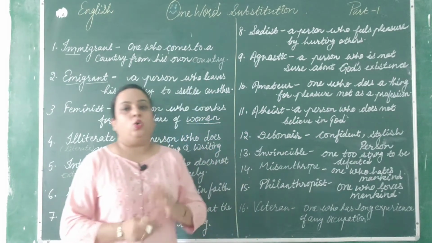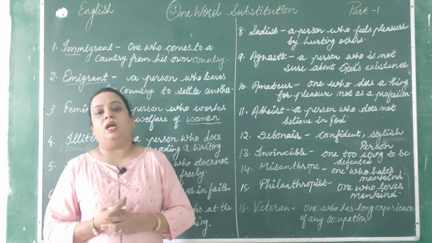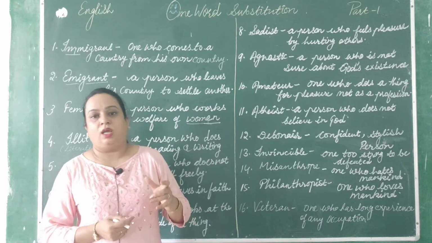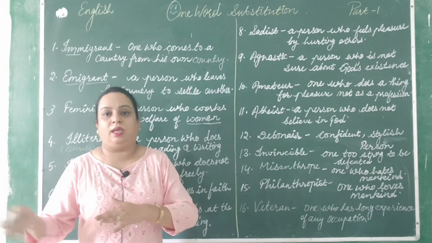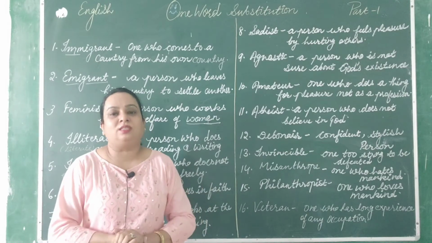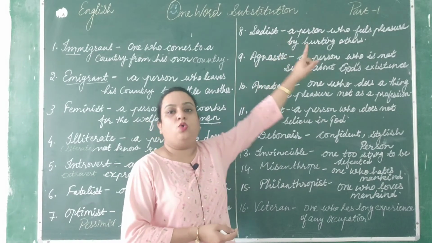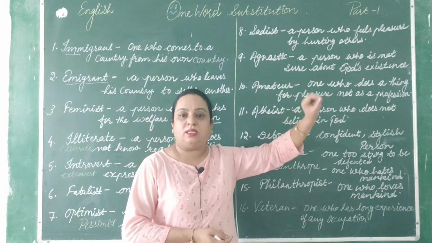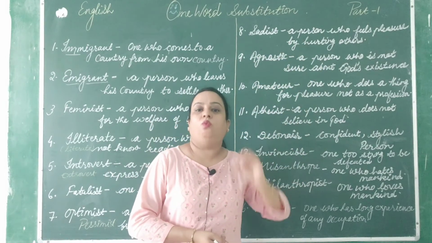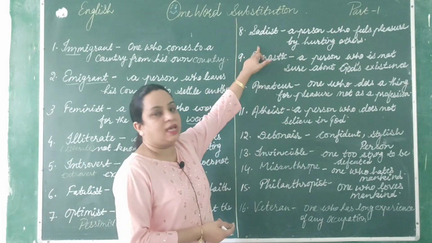A person who remains happy in hurting others, right? When he sees someone happy, at that time he becomes sad. Okay, so it is what? Sadist, a person who feels pleasure in hurting someone. That is known as sadist.